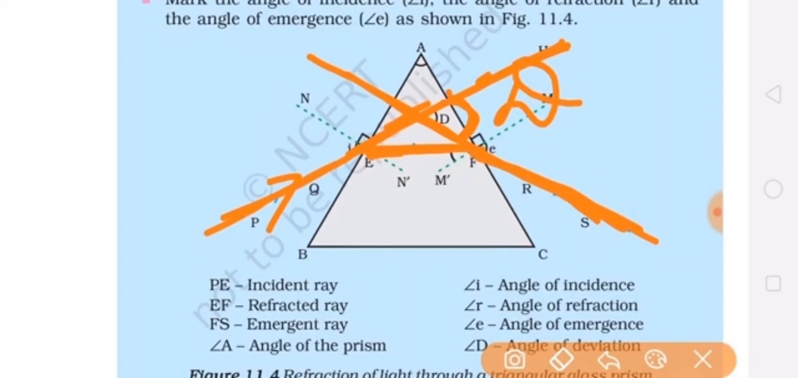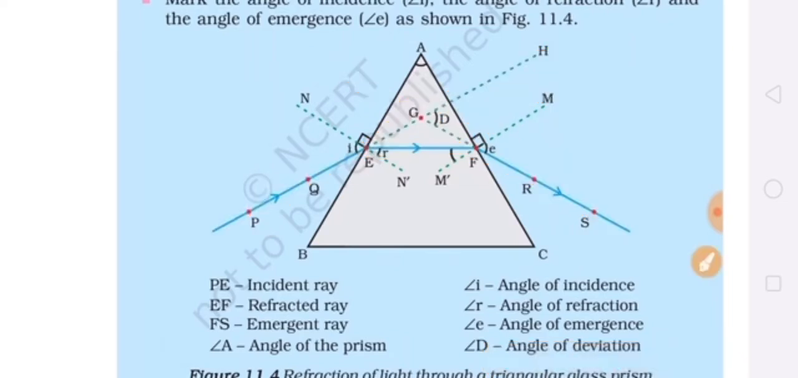When we extend the incident ray in the forward direction and the emergent ray in the backward direction, the angle between these two rays is the angle of deviation, which is represented by capital D. So this was angle D, the angle of deviation. The angle of prism, I have told you before also: the angle between the two lateral surfaces is the angle of prism. This is the angle of deviation.